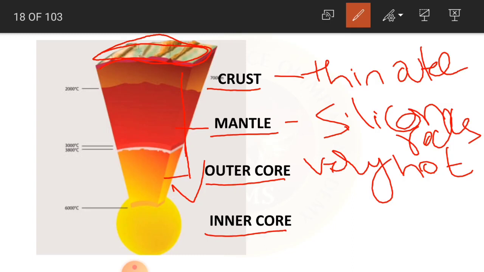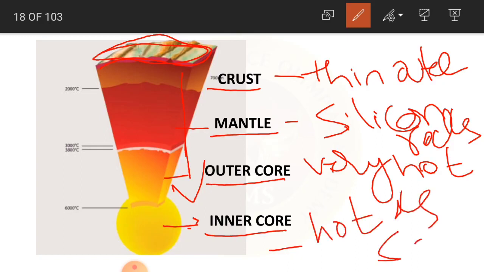It absorbs all that solar wind, so that is why it is very hot. And the last one is the inner core, which is as hot as the surface of the sun.